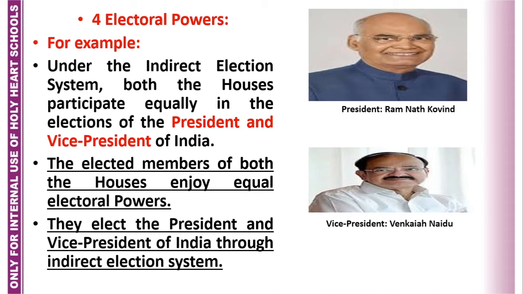So this is called the indirect election system. Here both Lok Sabha and Rajya Sabha enjoy equal powers. The elected members of both the houses enjoy equal electoral powers. They elect the president and vice president of India through the indirect election system.